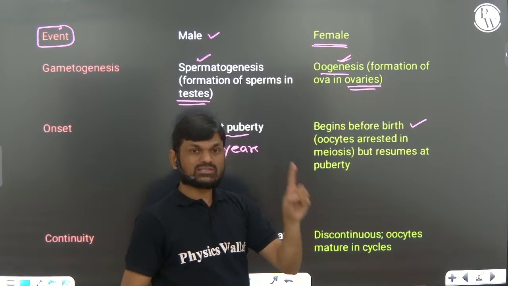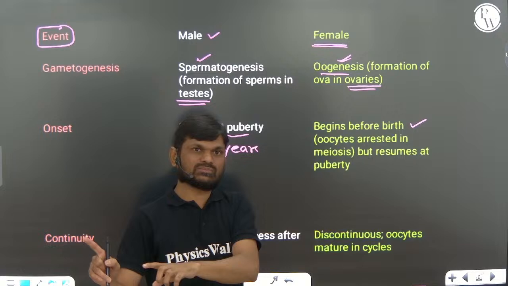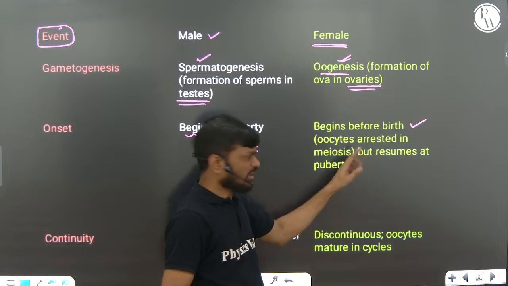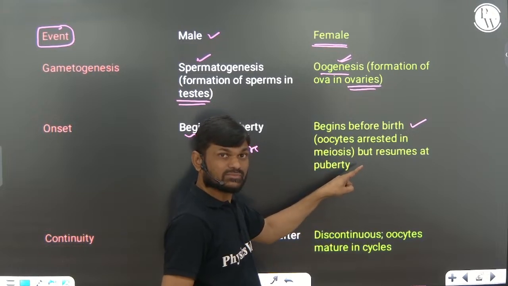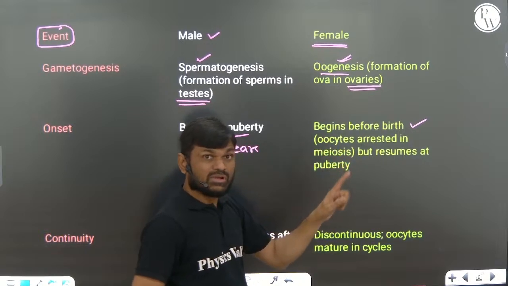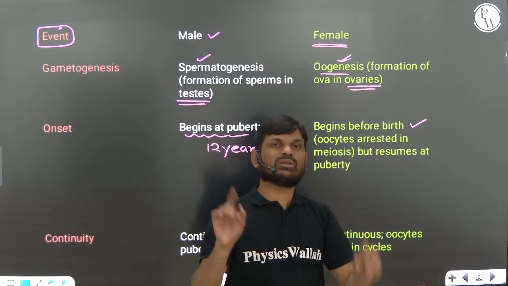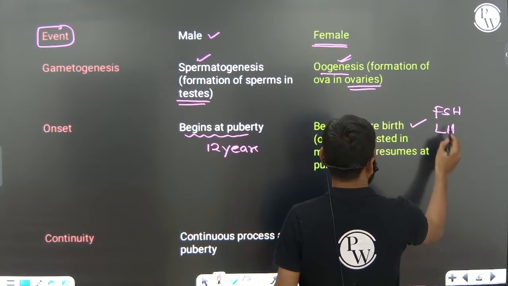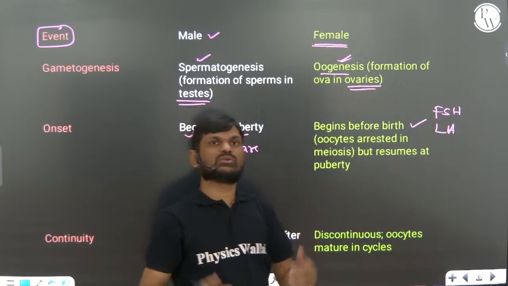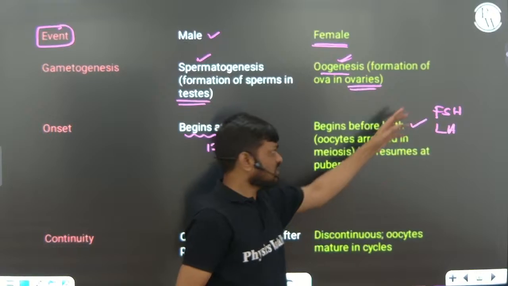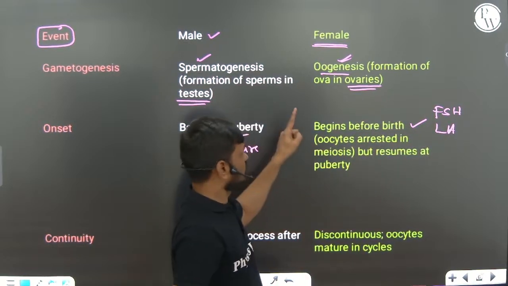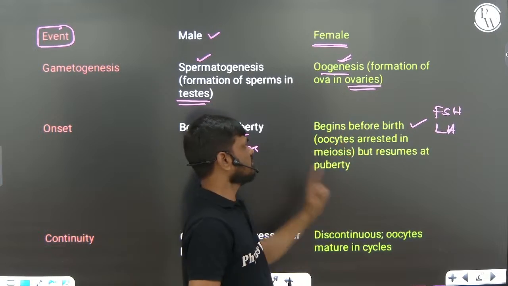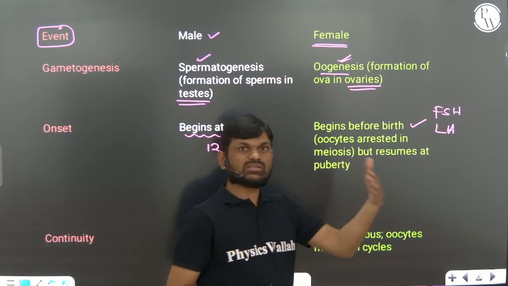Oogenesis is a process that is initiated during the embryonic stage, but it is temporarily arrested at prophase 1 of meiotic division 1. But again, it will be initiated after puberty because of the increasing concentration of gonadotropin hormones, that is follicle stimulating hormone and LH hormone. So these hormone concentrations increase during puberty. Because of these two hormones, the primary oocyte, which was arrested in prophase 1, will start developing into secondary, tertiary, and Graafian follicle.